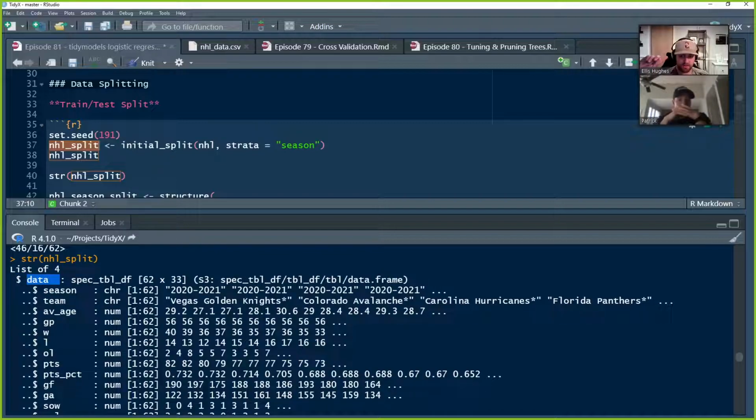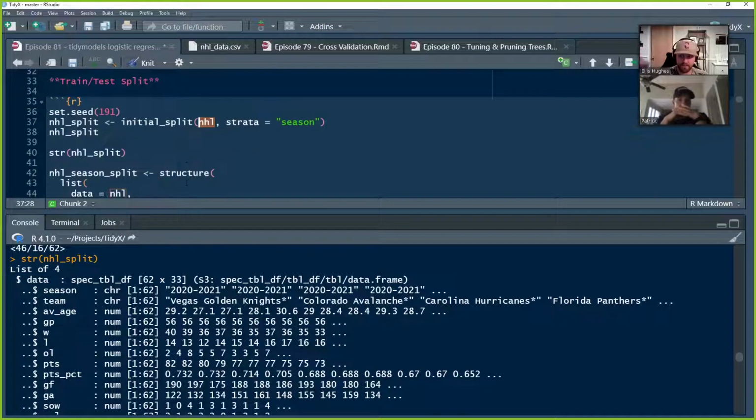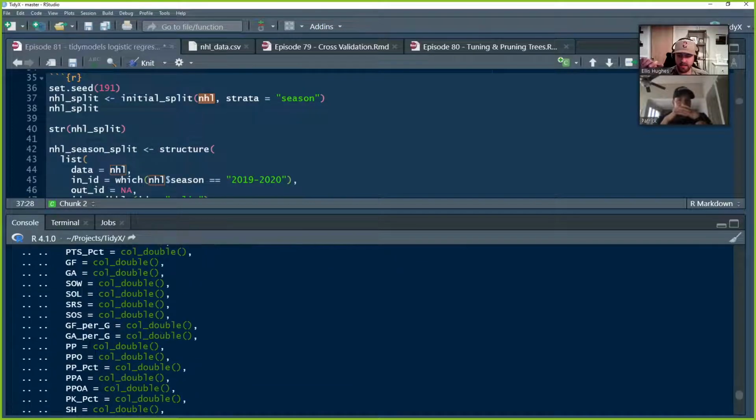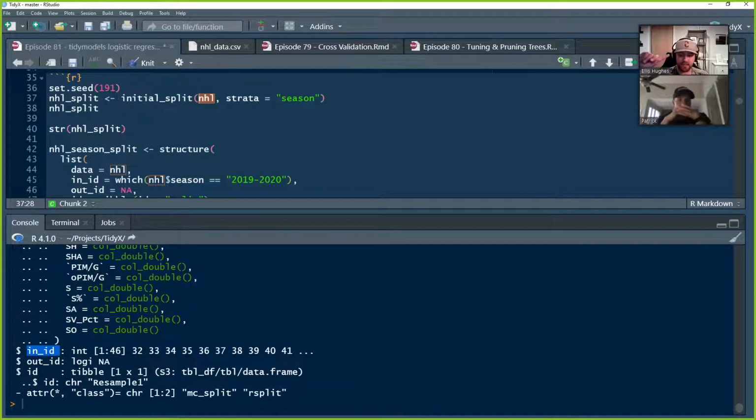The data, so this is the NHL data. Then it's got in ID. Based on what I was looking at, in ID is the in set ID. So this will be the training set that you'd be using, and the numbers correspond with the rows that it will be pulling out for the training set there.